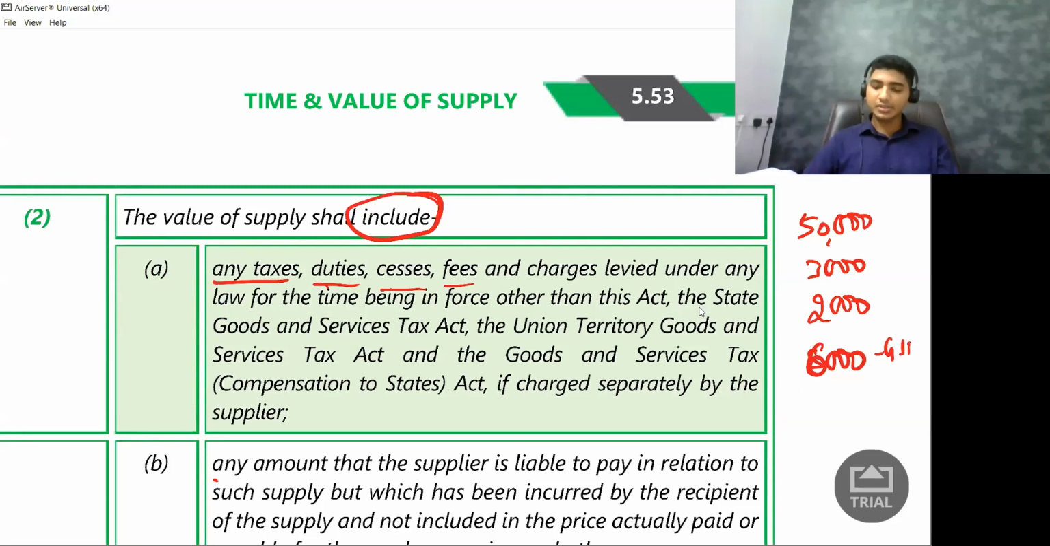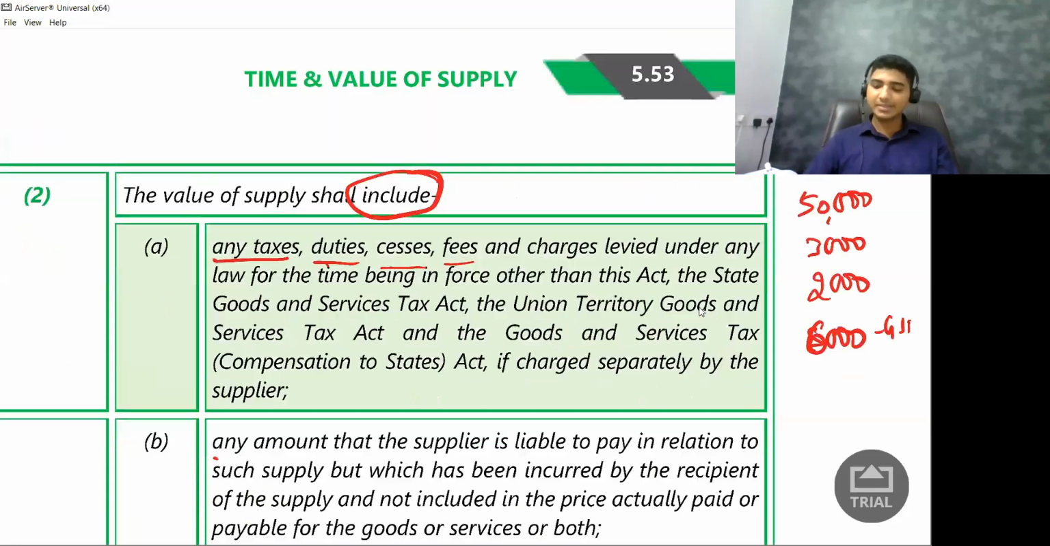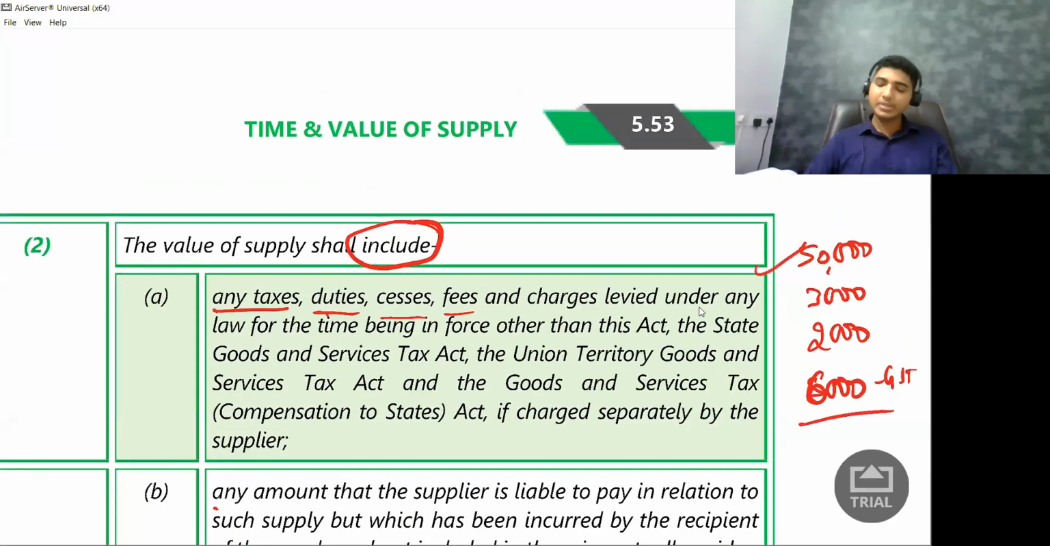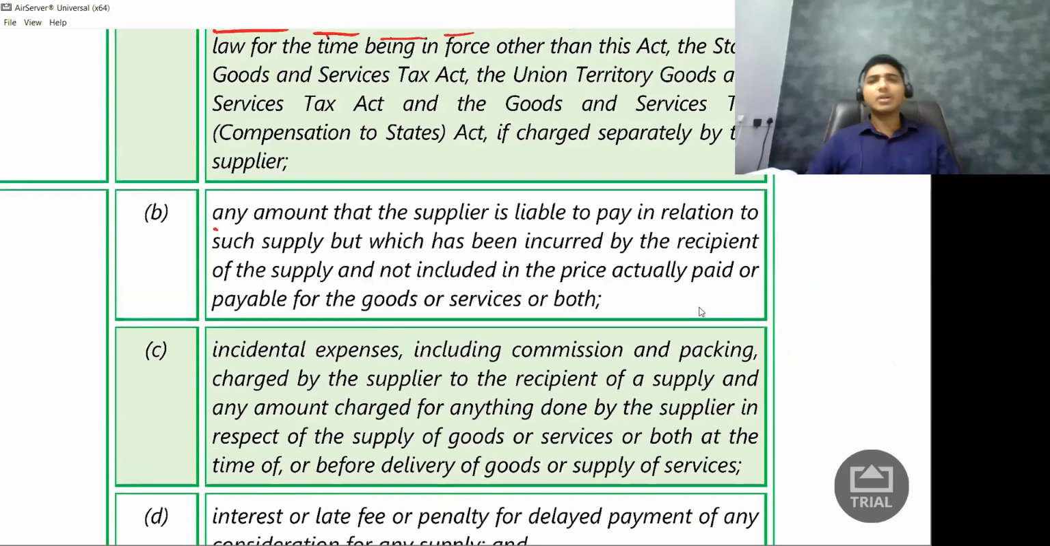So now comes the question, what is the value of my supply? It is 50,000 rupees plus 3,000 rupees plus 2,000 rupees, but this 6,000 should not be added. Why? Because this is GST. So value of supply shall not include GST, but it will include all the other taxes. When we do the sum, you will understand it better.